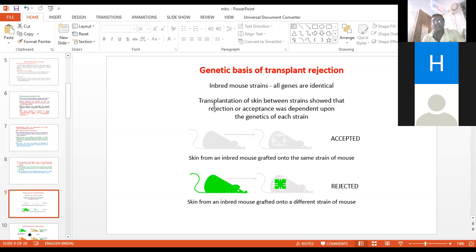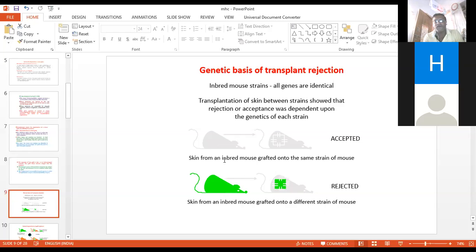The transplantation of skin between strains shows that rejection or acceptance depended upon the genetics of each strain. So one will be the genotype and another will be the allotype or the phenotype. Now see here, this is a black mouse.